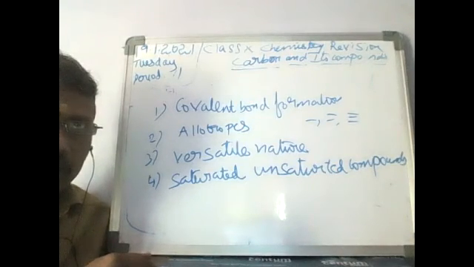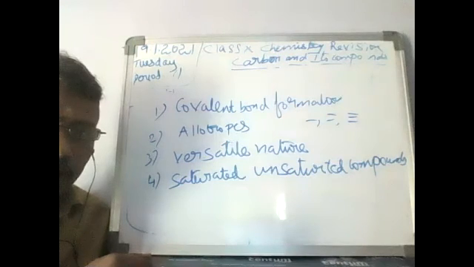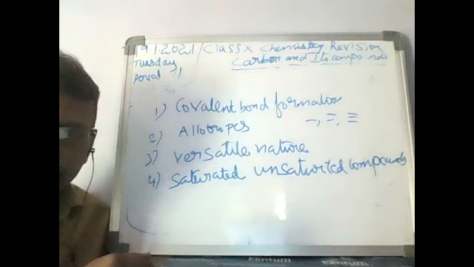And coming to ethanol, the formula is C2H5OH, and ethanoic acid is CH3COOH. 5 to 8% of acetic acid in water is called vinegar. The melting point of acetic acid is 290 Kelvin, so during the winter season it freezes. So it is called glacial acetic acid.